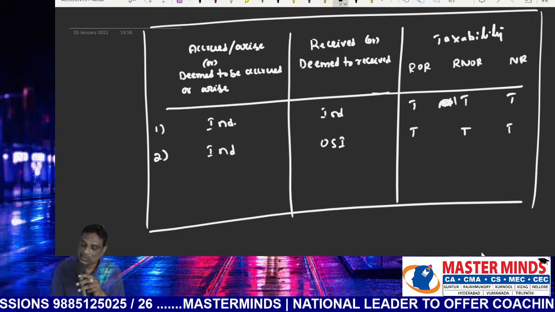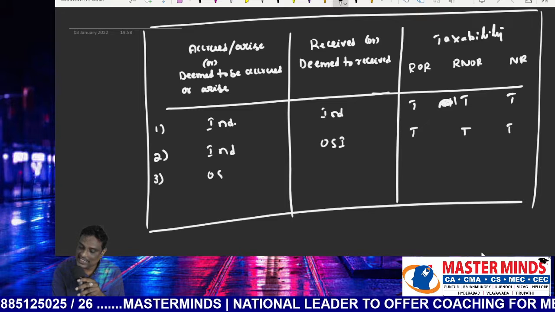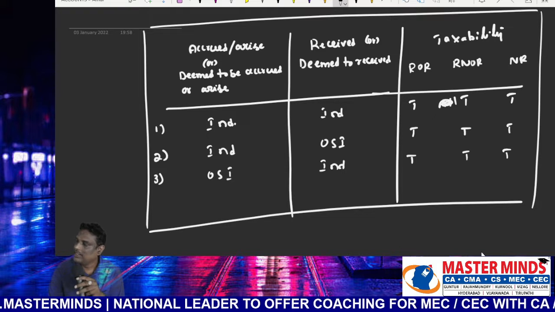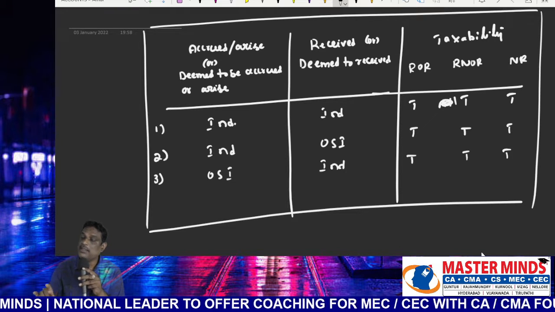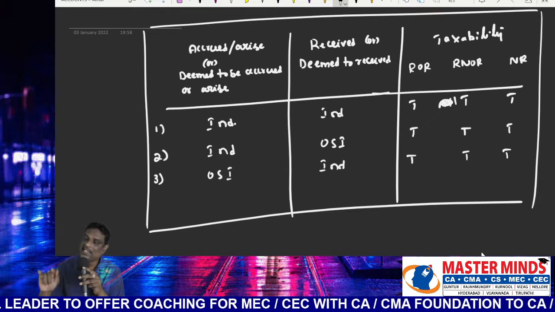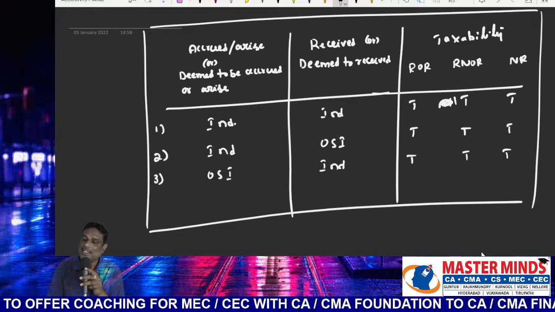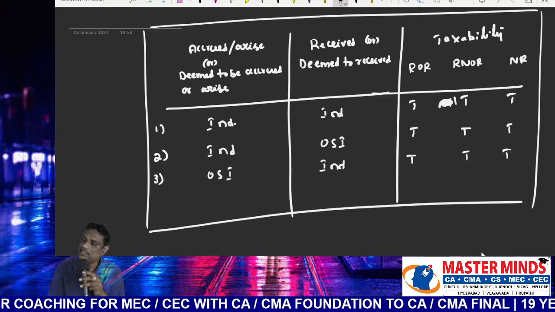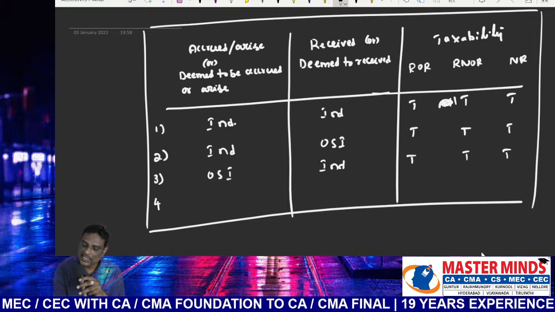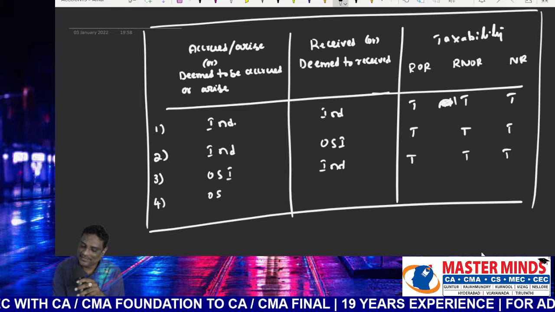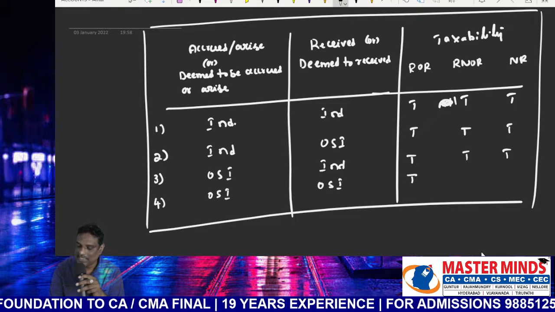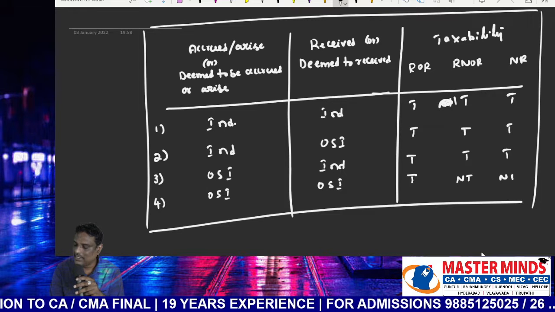Important point. Case number 3: earnings located outside India, receipt located in India. Here also taxable in all cases. The ultimate conclusion is, for taxability of an income in India, it is sufficient to locate at least either earnings or receipt in India. If any one is located in India, it will be taxable automatically in the hands of all assessees, irrespective of the residential status. And one more important point: if both are located outside India, then it will be taxable only in the first case. Taxable, not taxable, not taxable.